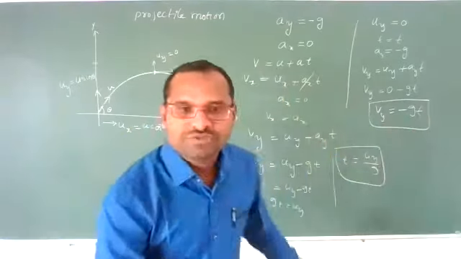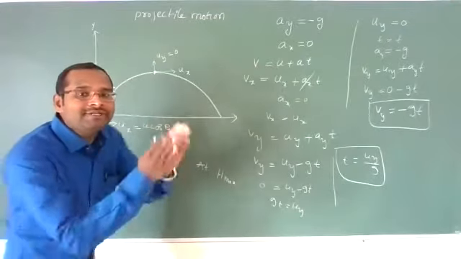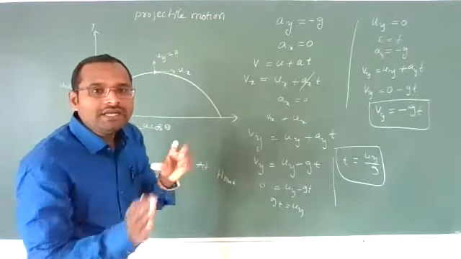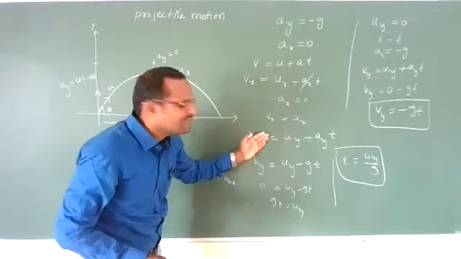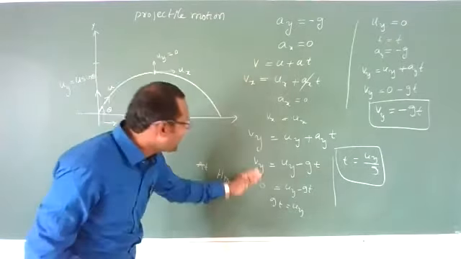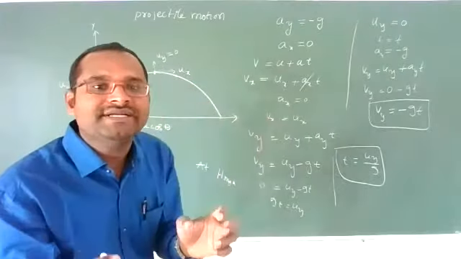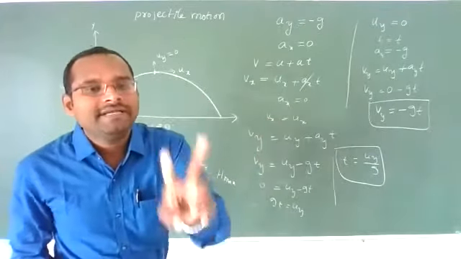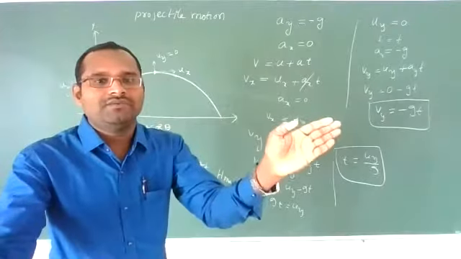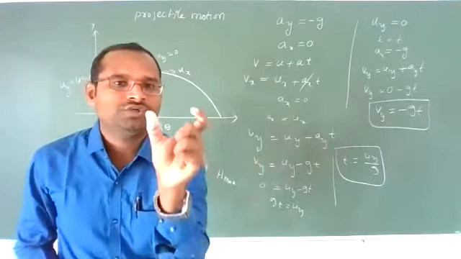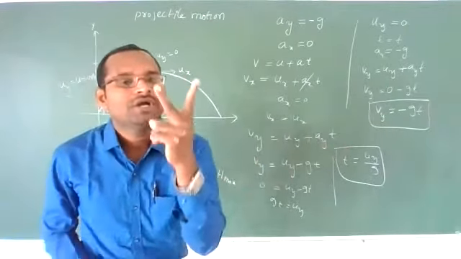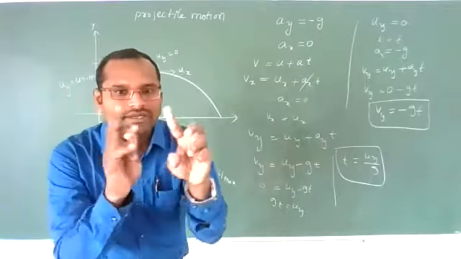This projectile motion I am splitting into two parts: one straight line motion along the x-axis, one straight line motion along the y-axis. I already told you that projectile motion, a two-dimensional motion, is nothing but two independent one-dimensional motions.